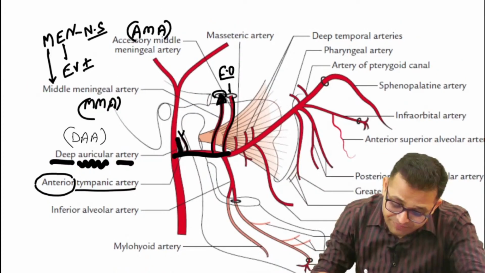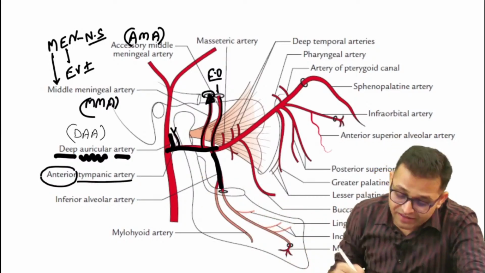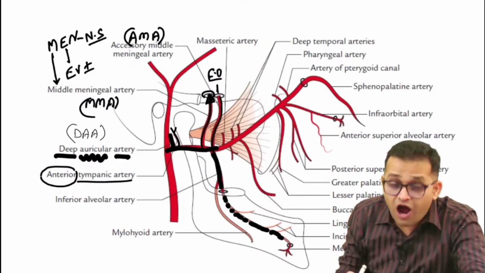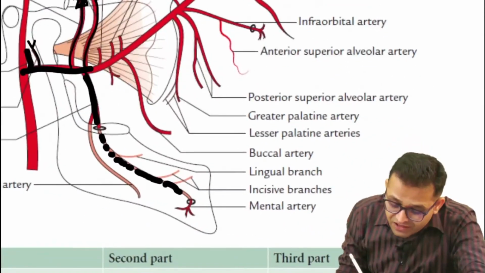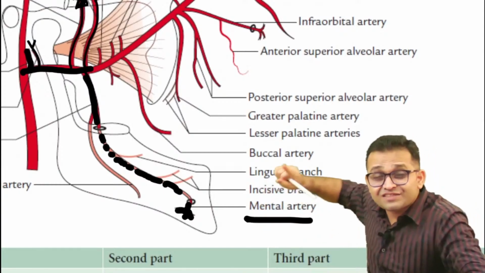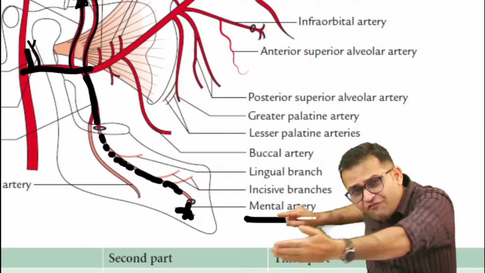Okay, and can you see this artery is running towards the mandible? It is passing through the mandibular foramen, and then through the mandibular canal, and then it is coming out through the mental foramen and making the mental artery. So your INICET question had been asked. Beta, agar aapka first MBBS strong hoga, in that situation you can crack each and every exam pattern.